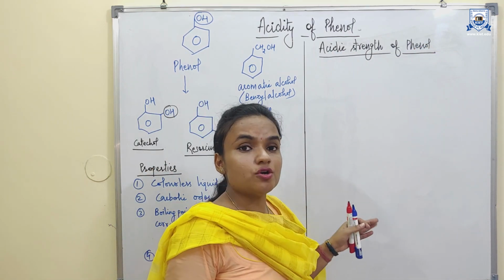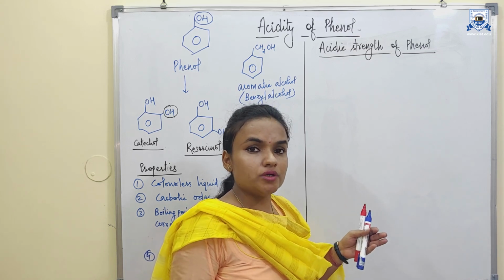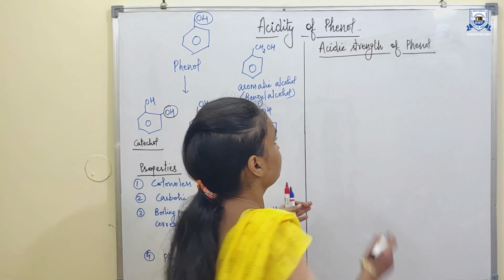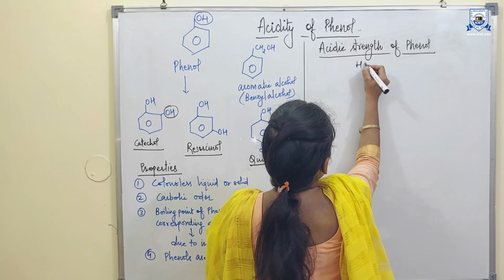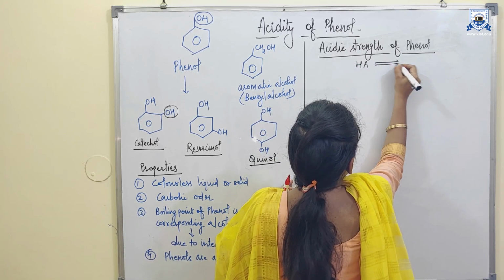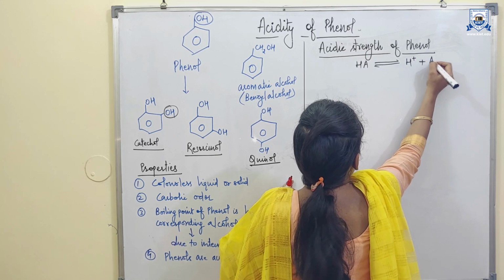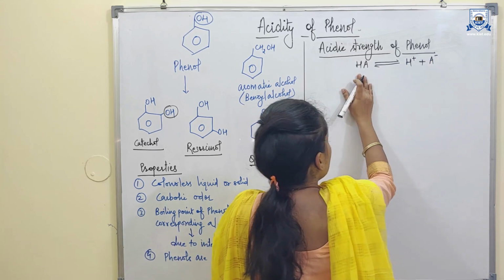Acidity is the ability of any compound to dissociate completely into a proton and an anion. If an acidic compound in aqueous solution dissociates completely into a proton and an anion, then it is called a good acid.